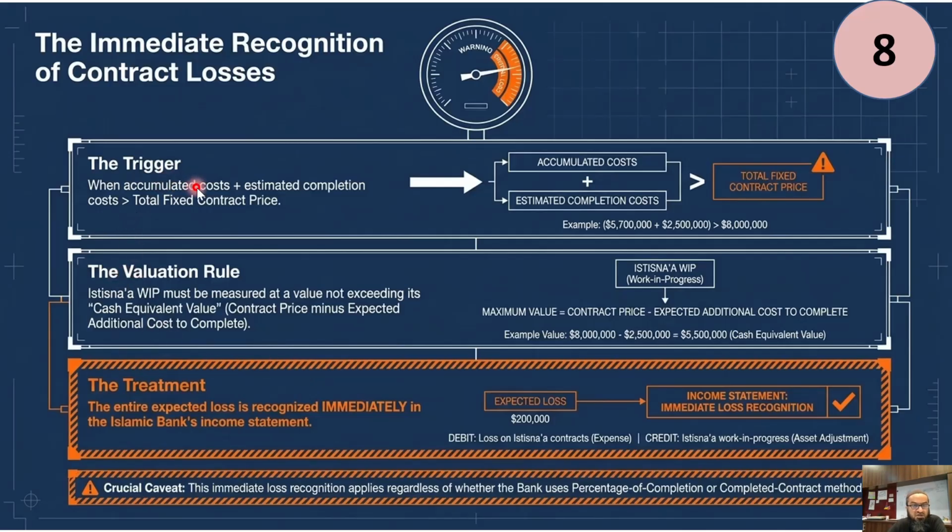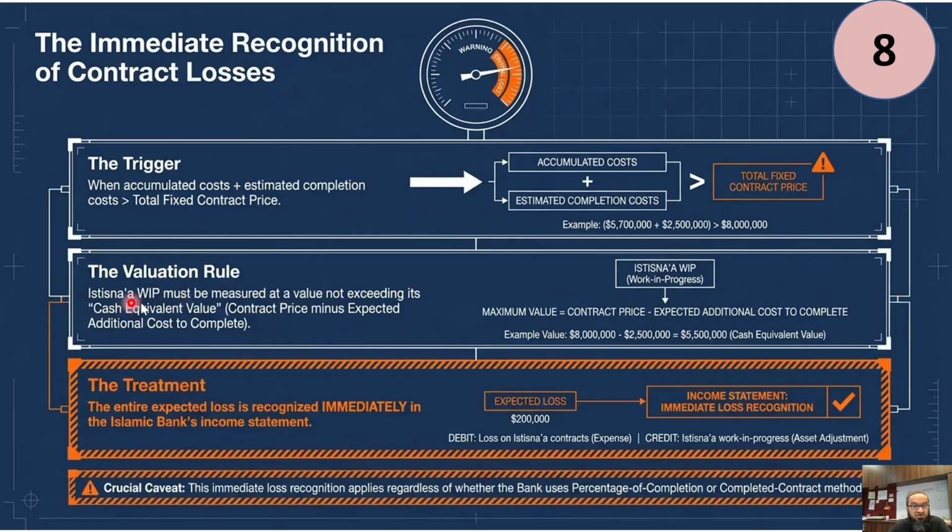It says that when accumulated cost plus estimated cost of completion of the contract, the accumulated costs are actually there in the work in process account or the Istisna cost account if it is a parallel Istisna. So if those costs which have been incurred so far plus the further estimated cost to complete, right? If they exceed the total fixed contract price. So if my existing costs are say 100,000 and a further 50,000 costs is to be incurred, so 150,000 will be the total cost and the total revenue is less than 150,000. It means there has to be a confirmed loss. So that loss has to be triggered and recorded then and there.